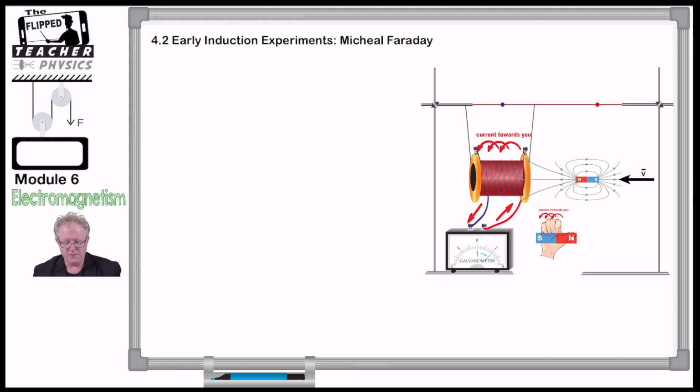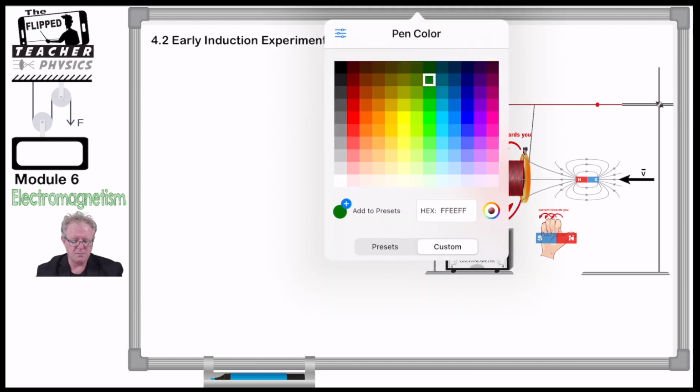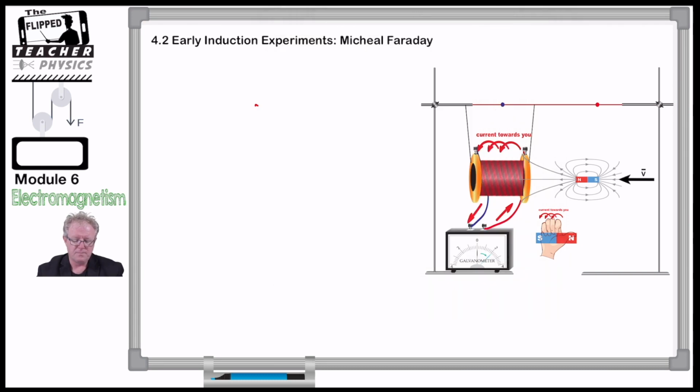So if I get my magnet, remember when I pushed my magnet into the coil, we saw a deflection in the meter there, telling us that there was a generation of a potential difference, and therefore a small current was flowing. So let's write out the main key points so it's very clear.